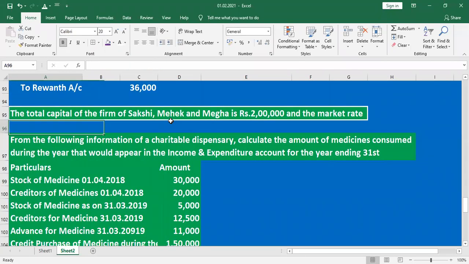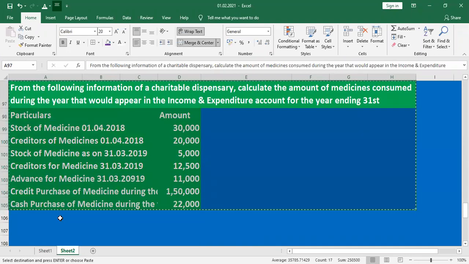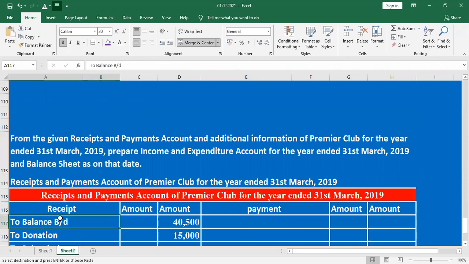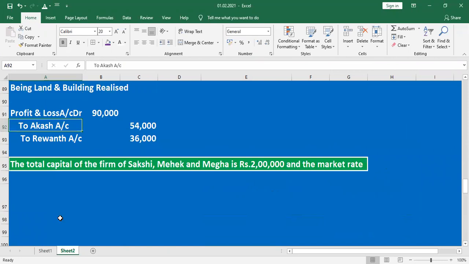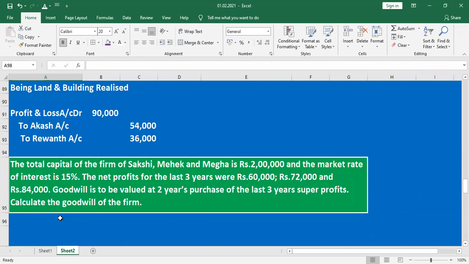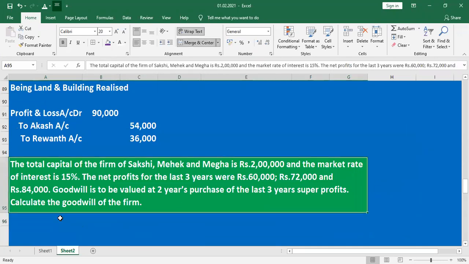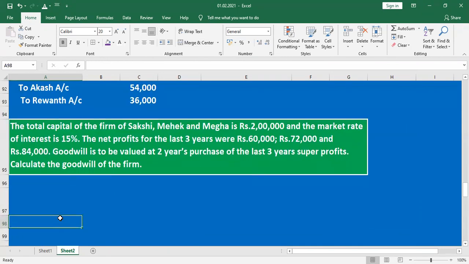Next question. It's a very simple question. Listen. What are they asking? To find out the goodwill. Look at the question. The total capital of the firm, Sakshi, Meha and Meha, is rupees 2 lakh.